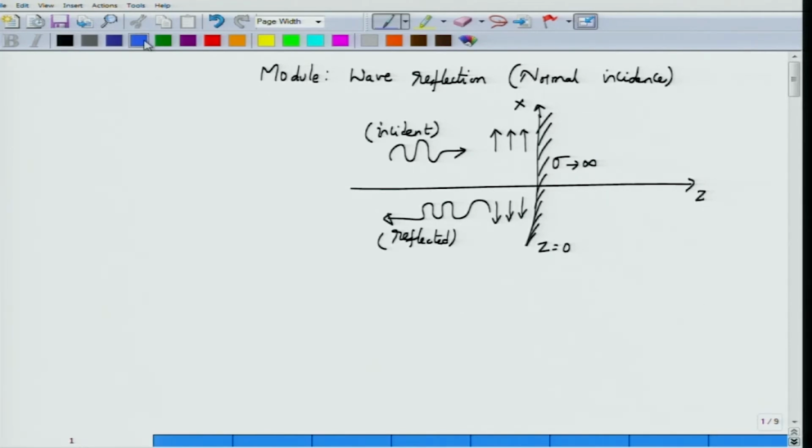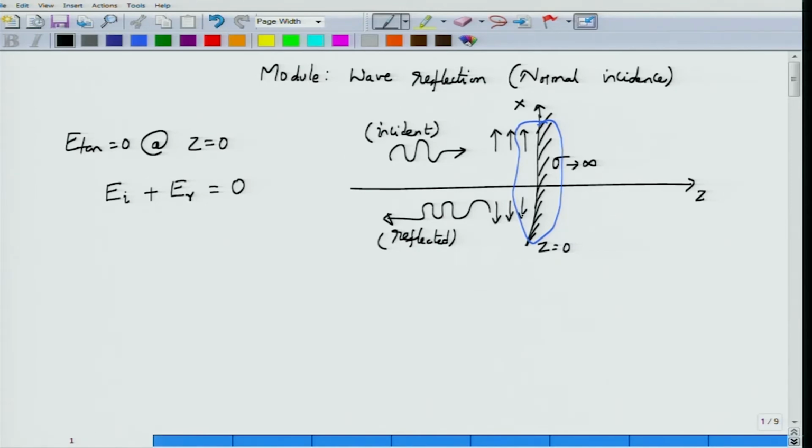At this boundary, very close to the boundary, I have two electric fields, and because they are tangential to this surface, and we know from the boundary condition that the tangential electric field must be equal to 0, at the boundary Z equal to 0 we will have E incident amplitude plus E reflected amplitude equal to 0. Together they must add up to 0 because there is no tangential component of the electric field.